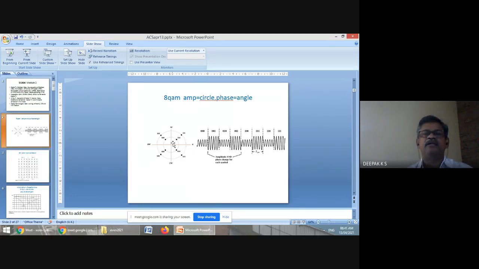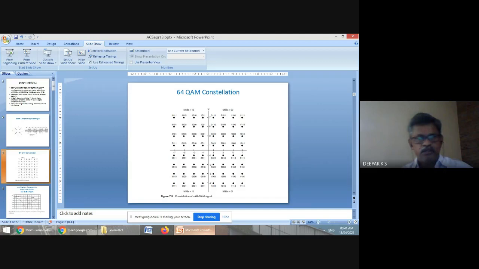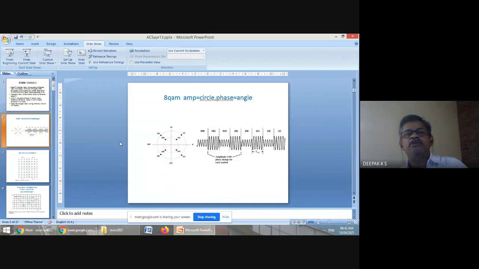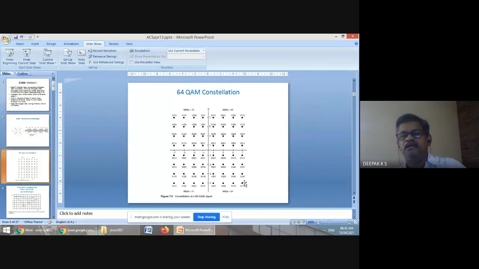So in a circle, if the distance from the center is the same, all have the same amplitude, but they may have different phases. Here, all are of the same amplitude but different phases. So in 64 quadrature amplitude modulation, there is amplitude as well as phase. In 8 QAM, 2 raised to 3 is 8, so 3 bits are carried per symbol. In 64 QAM, 2 raised to 6 means 6 bits are carried. So these are the 6 bits, 1, 0 followed by these 4 bits.